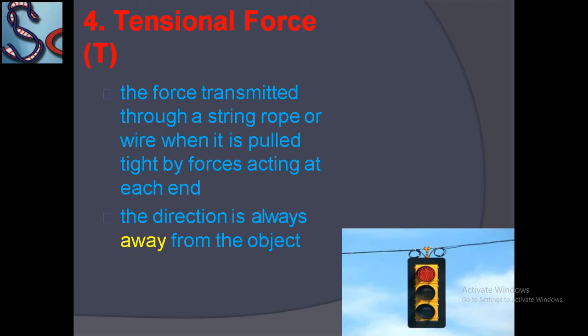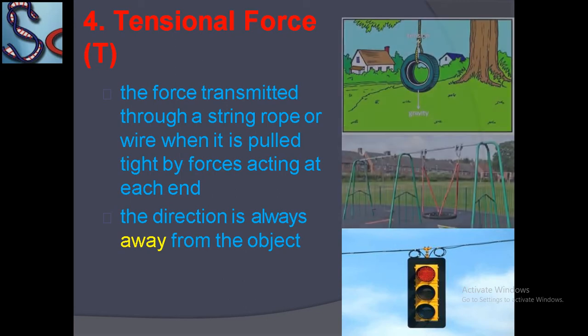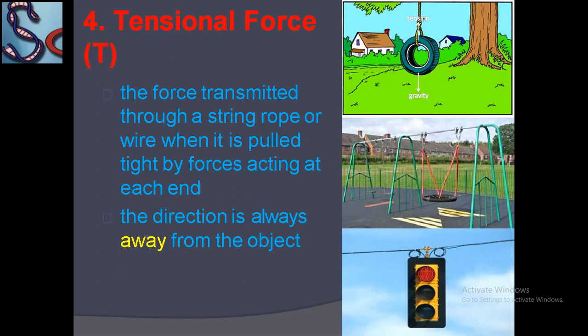The direction is always away from the object. It means the direction of the tensional force is away from the object, like this.